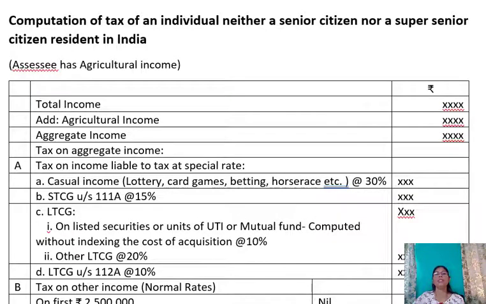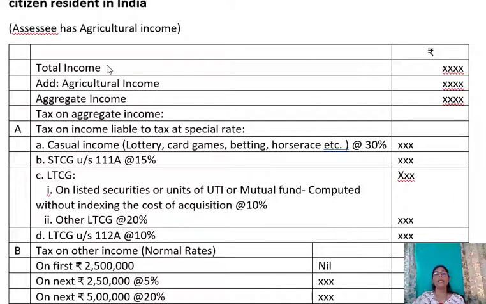Under this session, we shall see the computation of tax of an individual in the case when there is agricultural income. So here first we shall take the total income, that is computed by adding all the 5 heads of income, where we get the gross total income. From the gross total income we deduct deductions under section 80 and the balance amount is total income. Now for this total income we have to add agricultural income. Though agricultural income comes under income from other sources, it is exempt from tax, but here we are adding this amount to the total income and we get aggregate income.